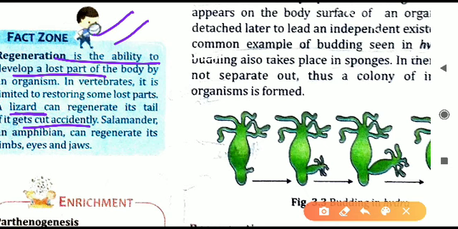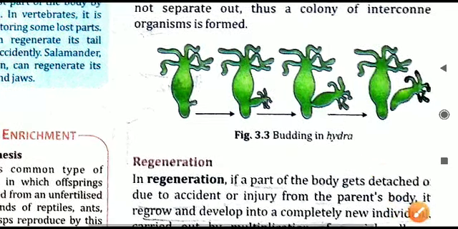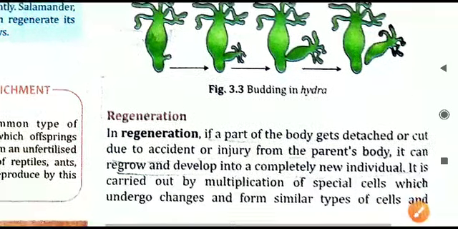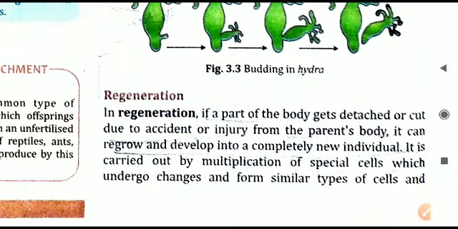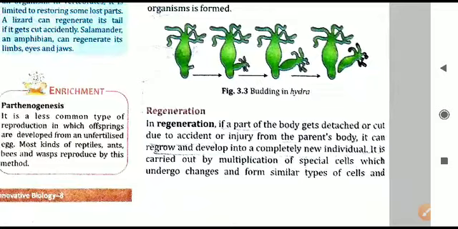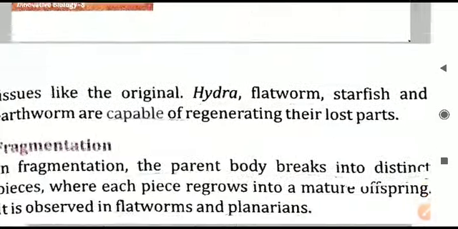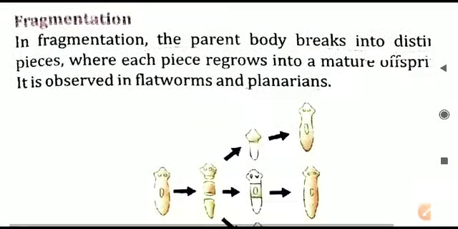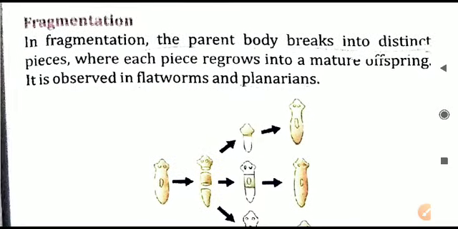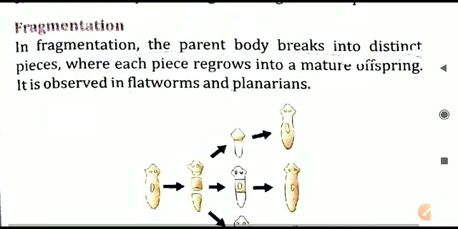Just like in the case of the lizard we have seen, here in the case of reproduction we have seen that in budding of hydra, regeneration is done. Furthermore, we will now move on to the next type of asexual reproduction, that is the last topic of this class, that is fragmentation.